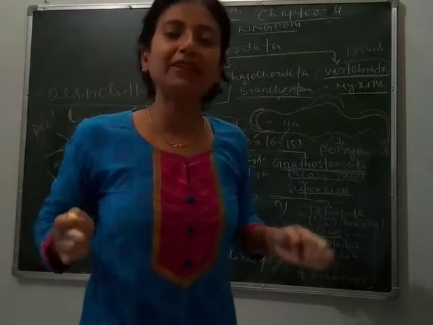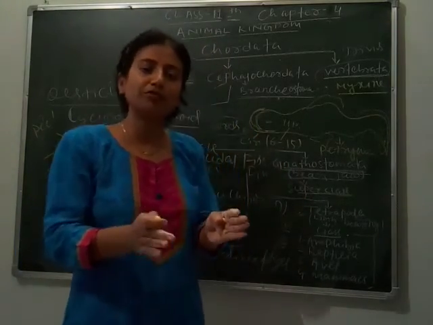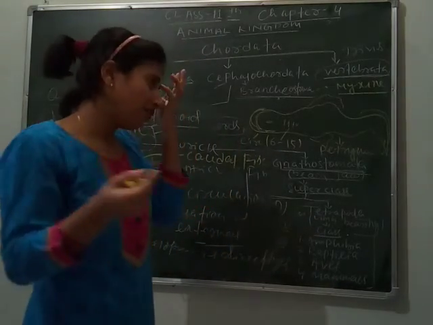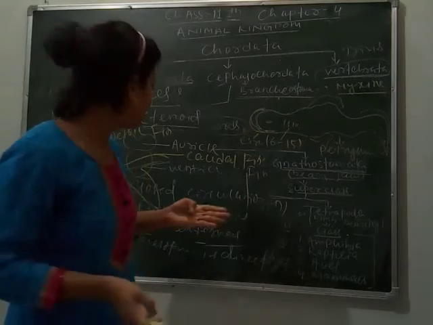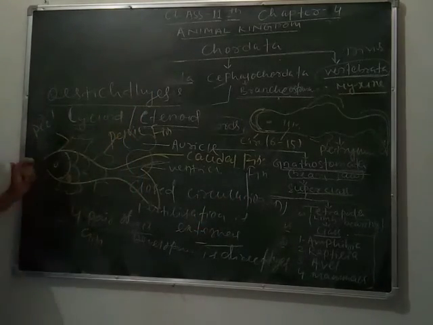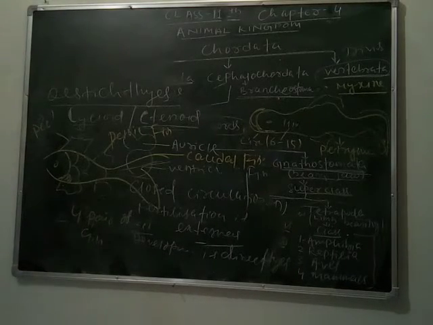Its body is streamlined. Why is it streamlined? Because it swims in water, so to reduce the resistance or pressure of water, it has a streamlined body. So these are the characters of osteichthyes, and now I am going to give you some examples.